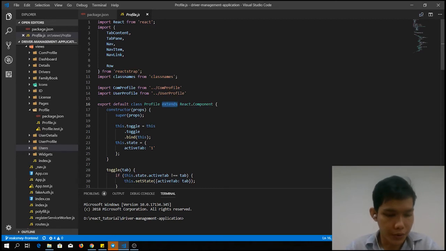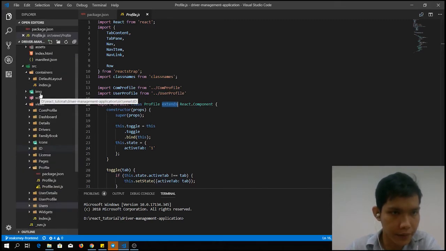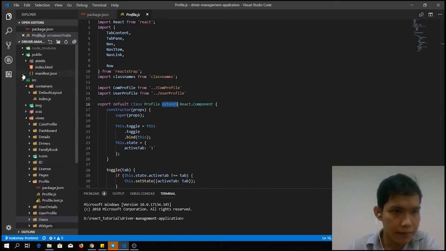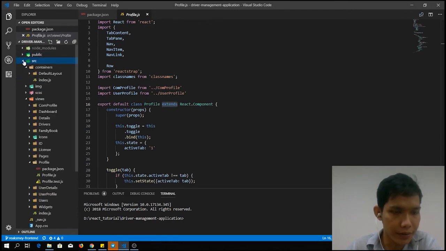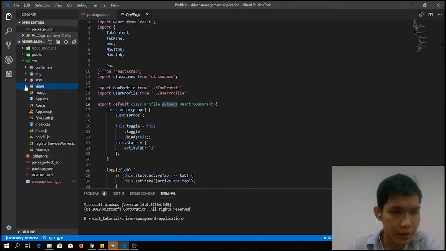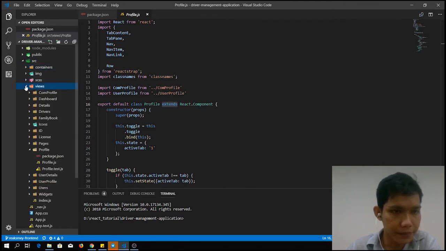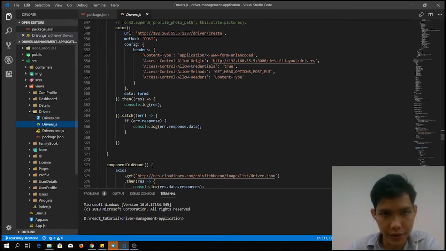Now I will walk you through the structure of the front end that I have been working on with React.js. So ignore these folders, they're not important. The most important stuff that happened is in the source folder. So in the source folder, I want to walk you through the drivers table because that's most of the actions that we have achieved so far.